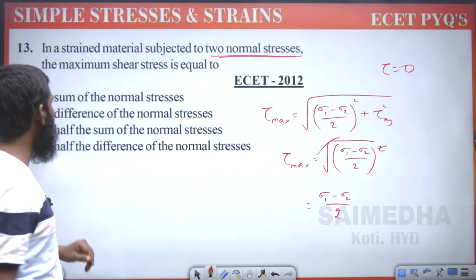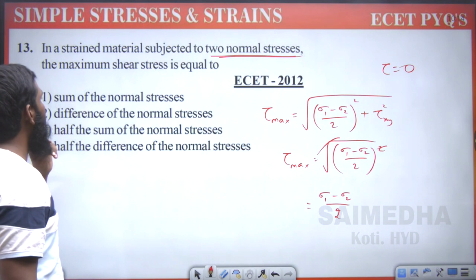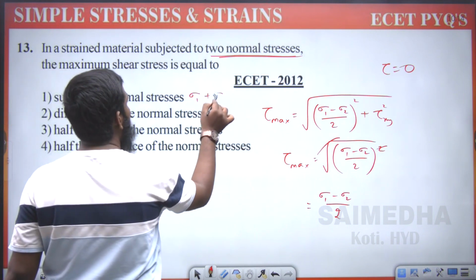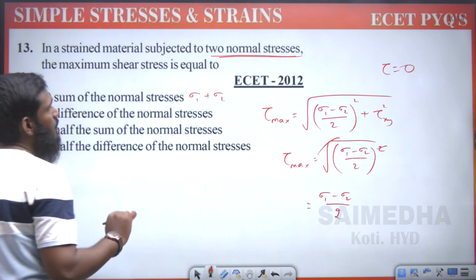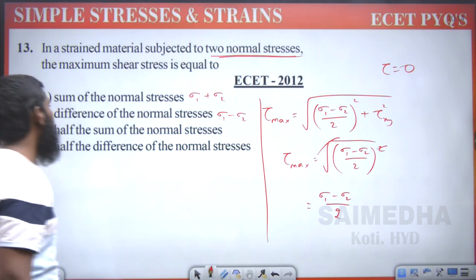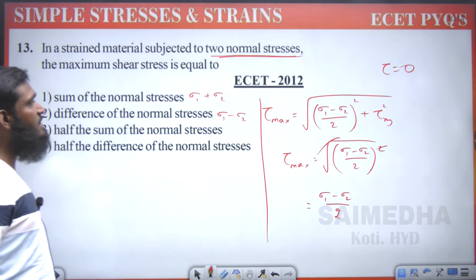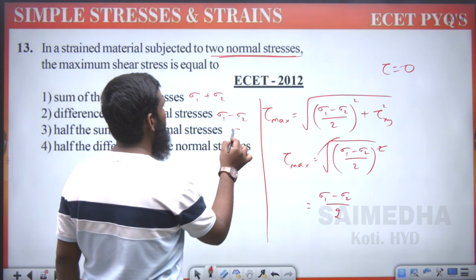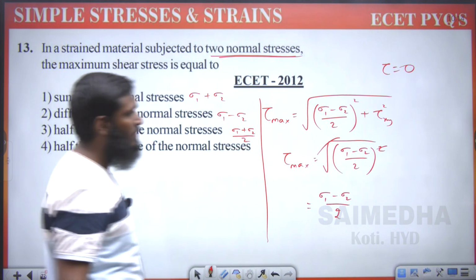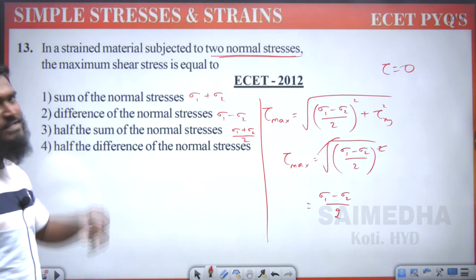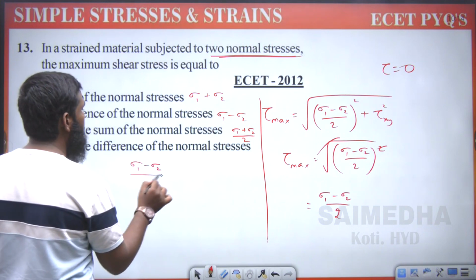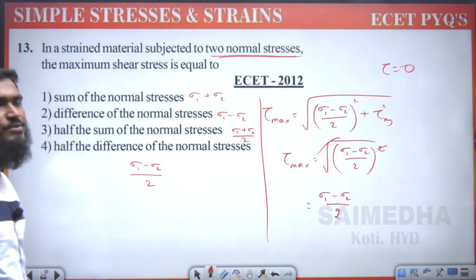Sum of the normal stresses, difference of the normal stresses. Sum of the normal stresses means sigma 1 plus sigma 2. Difference of the normal stresses means sigma 1 minus sigma 2. Half of the sum means sigma 1 plus sigma 2, divided by 2. Half of the difference means sigma 1 minus sigma 2, divided by 2. So these are the four options we are having.